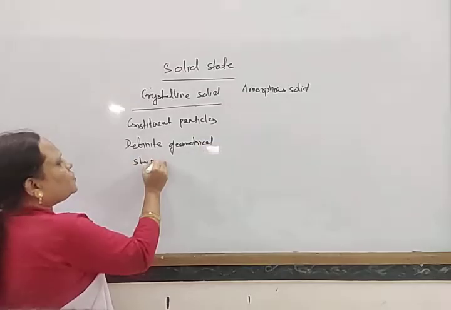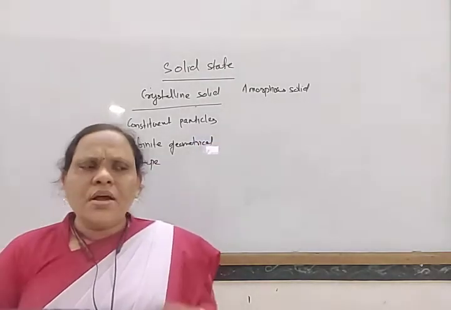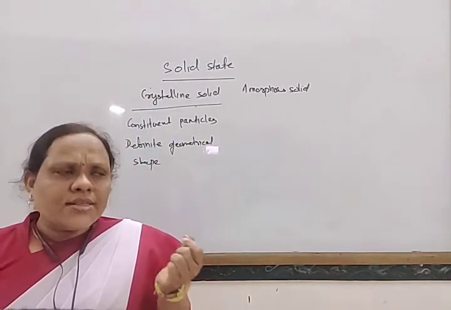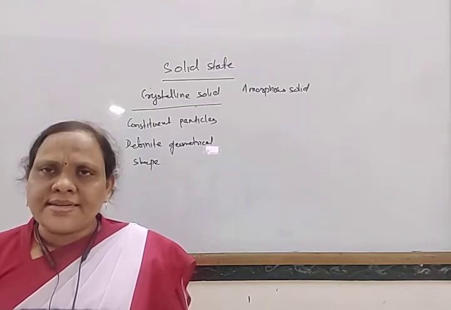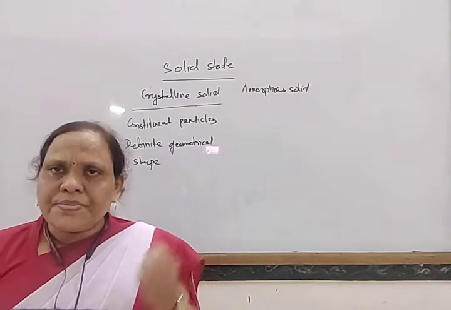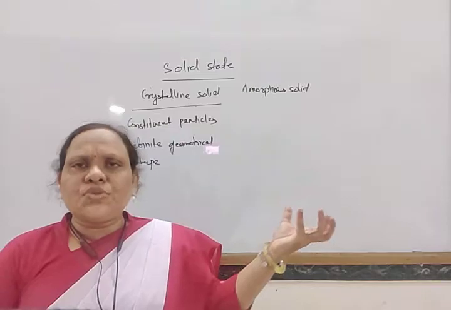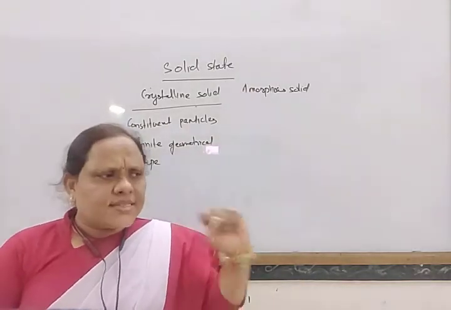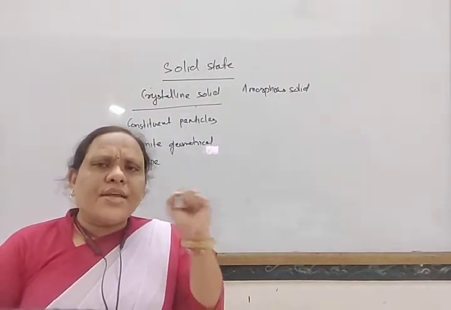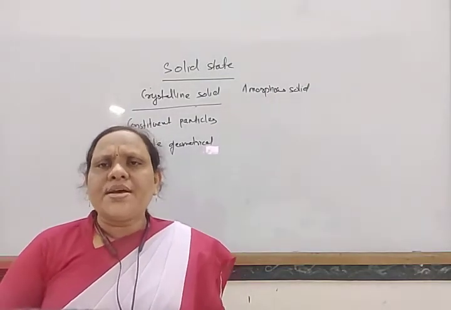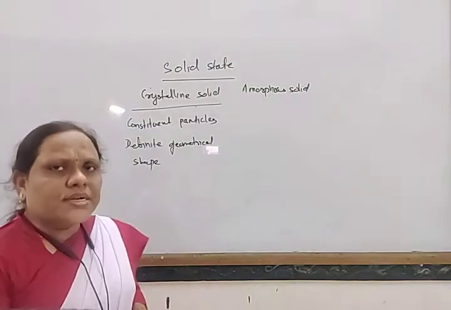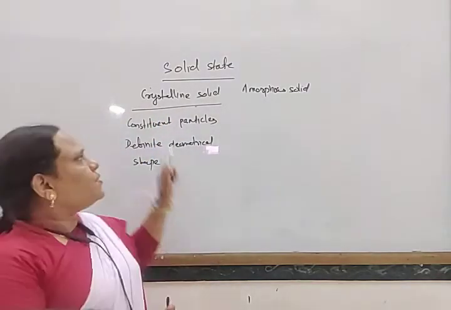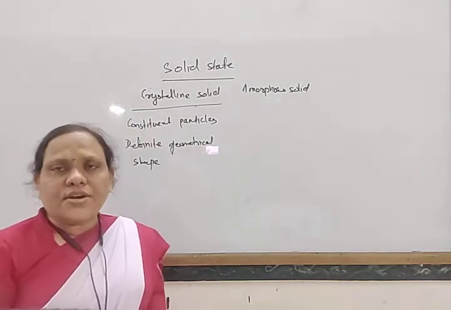Definite geometrical shape. You have seen the structure of a small piece of sugar. All the sugar pieces are generally identical. Similarly, salt pieces. You take the example of sodium chloride or copper sulfate pieces. All these crystals have a definite regular geometry. So in this way, they have a definite geometry, and they have some planes. So these are known as your crystalline solids.